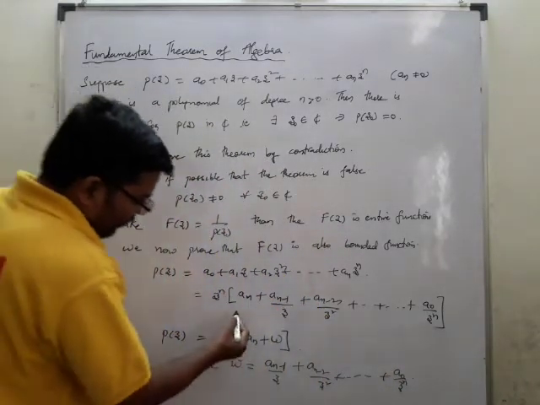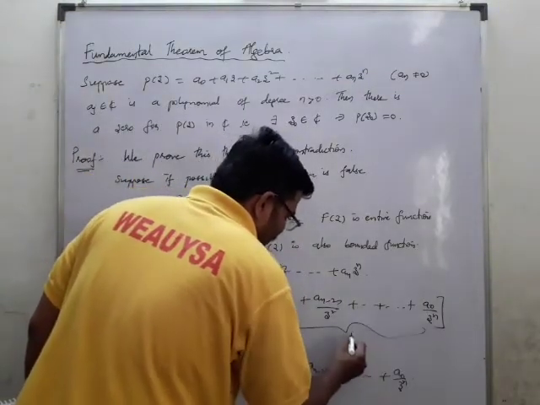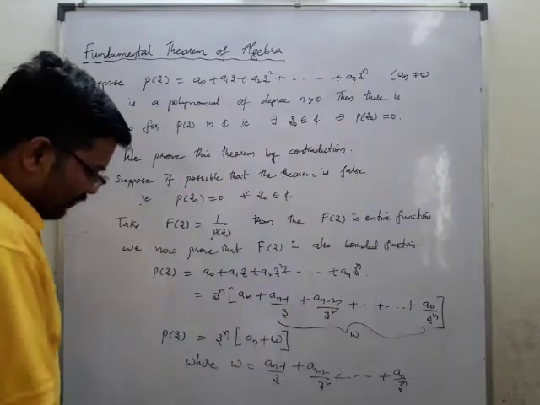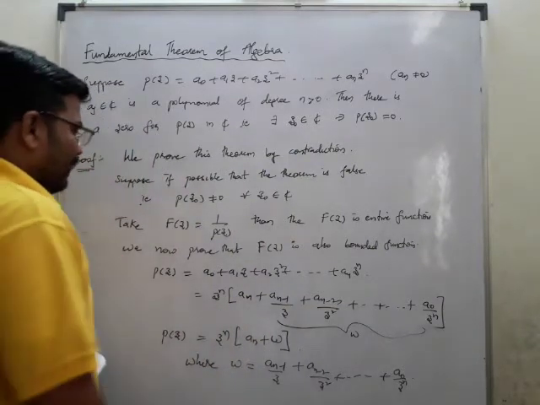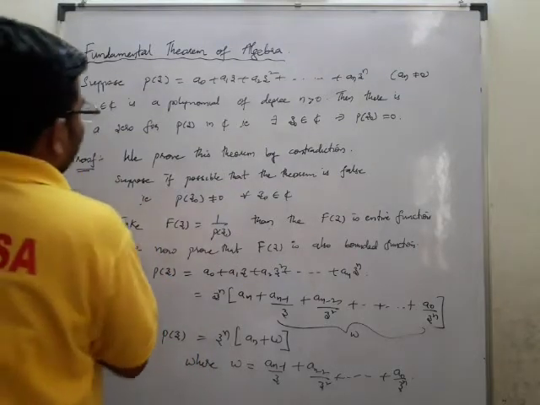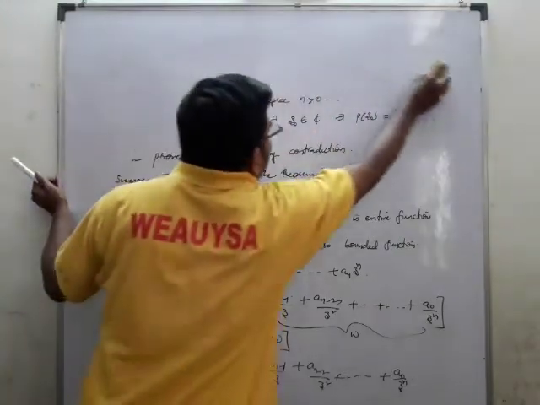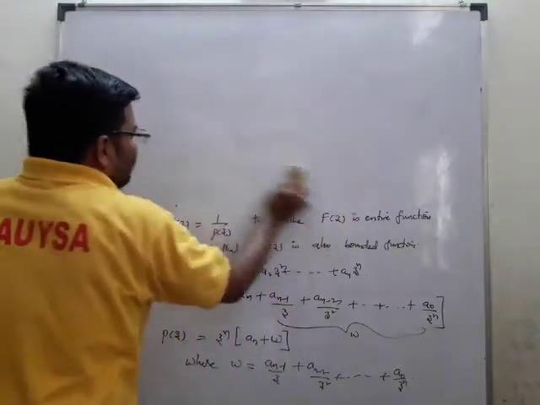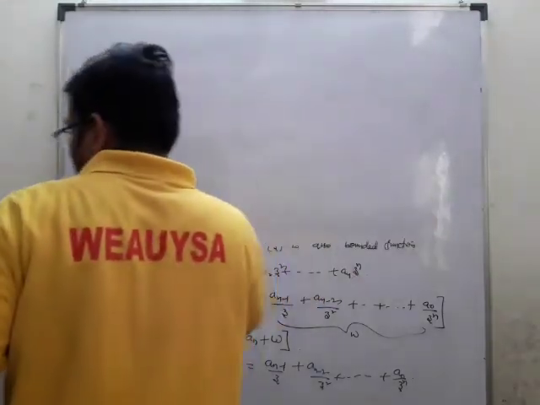Now this whole thing I have taken as w. So I have written p of z is equal to z power n into a n plus w. Then after this we will try to write f of z is equal to 1 by p of z.